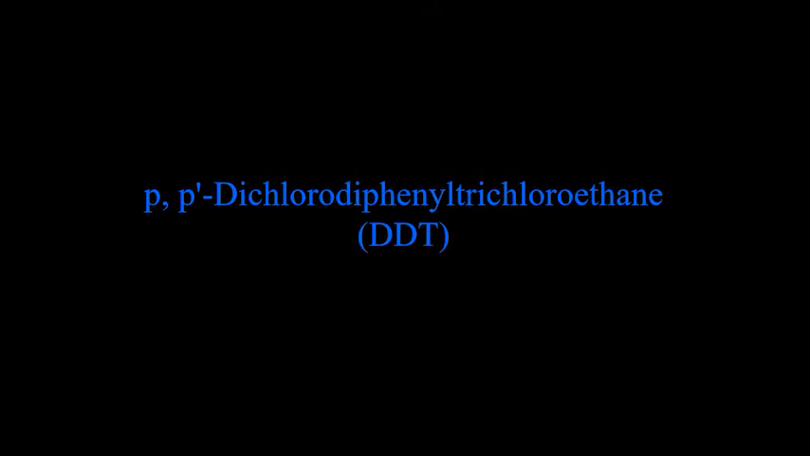Next one is p,p'-dichlorodiphenyltrichloroethane, which is DDT. You must have heard this name, DDT. This is diphenyl trichloroethane, from here it is DDT. You will understand why it is written as p,p'. Obviously, both are para positions, but to differentiate one para position from the other, the other para position is termed as p'.